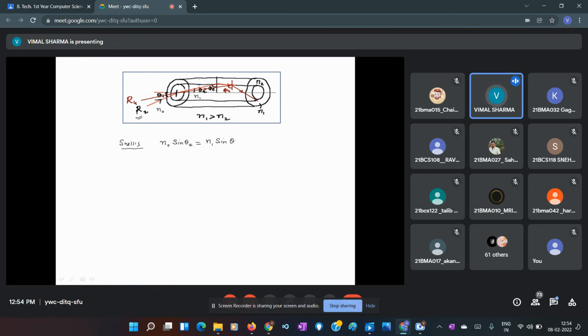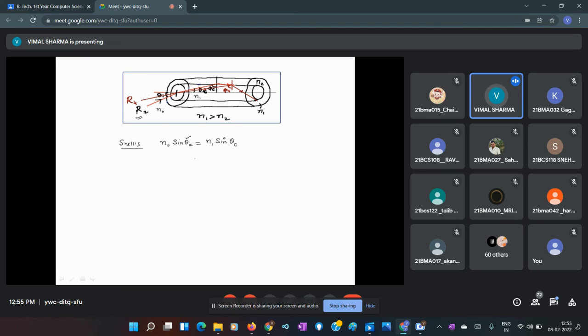This is theta r, and when this is phi c, I can call it theta c. This is theta c, because this ray, which is incident at theta a, the acceptance angle, just fulfills the condition of total internal reflection. The angle made by this at the core-cladding interface is phi c, and the corresponding angle made by this ray with the axis is called theta c.